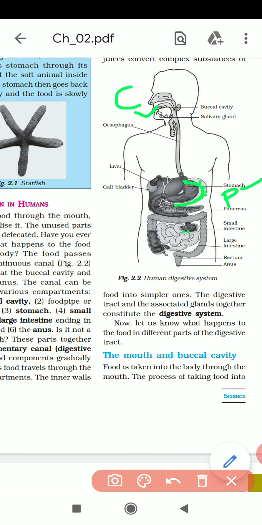Then this acidic food, acidic why? Because hydrochloric acid is already mixed in the stomach. So this acidic food will next go into our small intestine. Now what happens in the small intestine? Look at this.